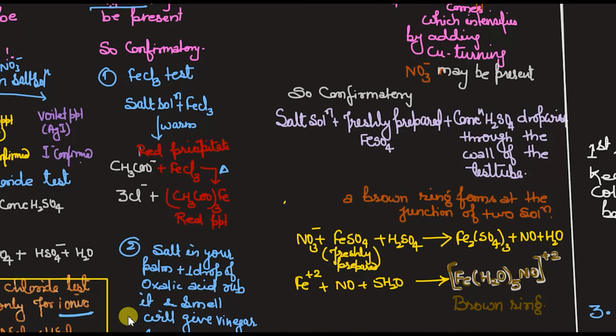So this is the wet test which we perform in the test tube. There is one important test also asked, and this is the oxalic acid test. Some examiners, whenever the external comes, can ask for this test. This is the palm test. What we do? We just take the salt in our palm, add 1 or 2 drops of oxalic acid, rub it properly, mix it, and then smell it. As you smell, you will get the vinegar smell. So this is confirmation of the acetate ion. I hope it is clear. The important one is the FeCl3 test for the acetate ion.